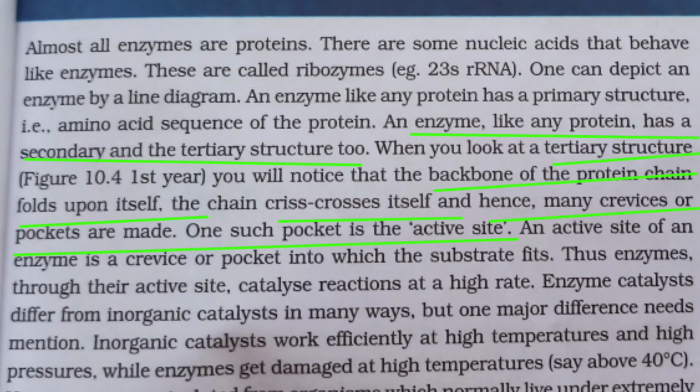An enzyme, like any protein, has secondary and tertiary structures also. If we observe the tertiary structure, you will notice that the backbone of the protein chain folds upon itself, and the chain crisscrosses itself. Hence, many crevices or pockets are made. One such pocket is the active site.